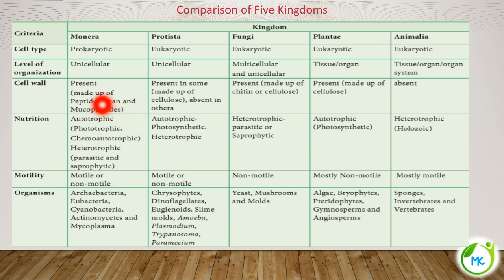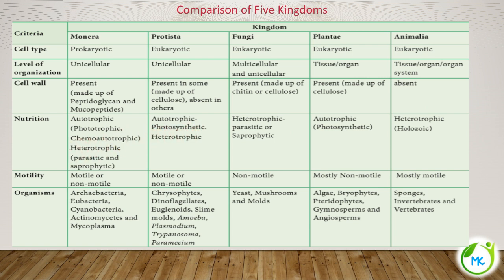We will learn about this in detail when we study bacteria. Protista has a cell wall made of cellulose in some and absent in other organisms. The fungi cell wall is made up of chitin or cellulose. In Plantae, the cell wall is made up of cellulose, and in animals the cell wall is absent.